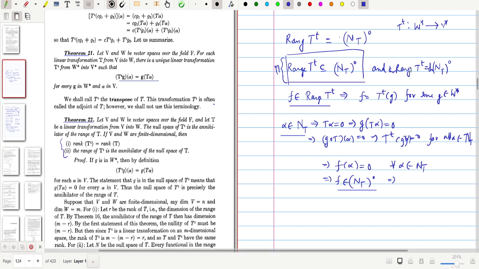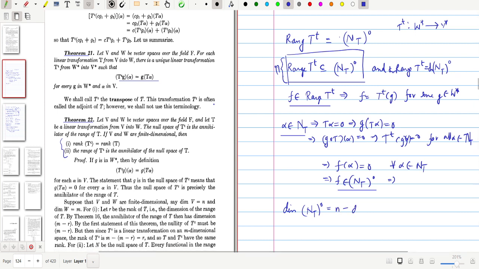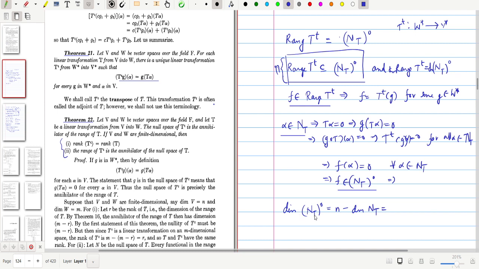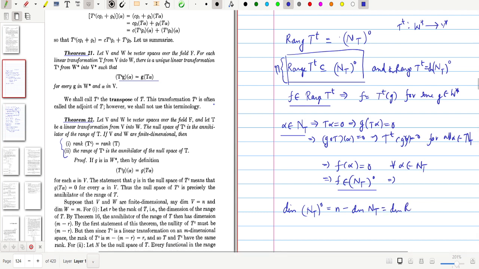inclusion, and next we will prove that the dimension of the range of T transpose is the same as the dimension of the annihilator of the null space of T. That is because we know that the dimension of the null space of T annihilator is the same as n minus the dimension of the null space of T. Okay, because the dimension of the annihilator of the null space of T plus the dimension of the null space of T will give n, the dimension of V. These are subspaces of V. This null space of T is a subspace of V. Then we can write n minus the dimension of the null space of T. That means n minus the nullity is the rank of T, that means the dimension of the range of T.